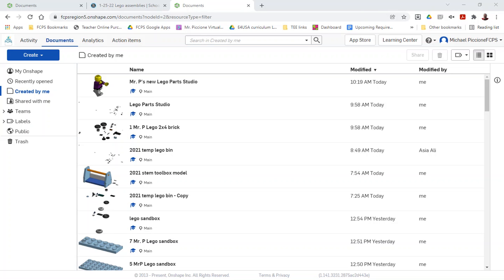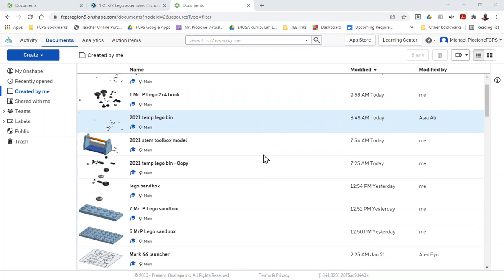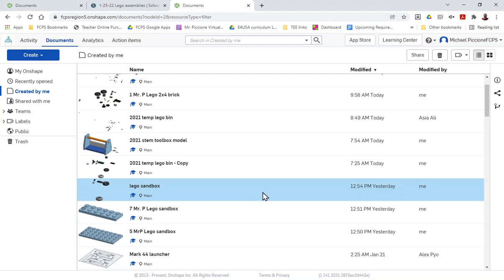This video is how to start an assembly and bring in all the parts so you can use them in the assembly process. So I'm going to open one of my Lego sandboxes from class that I want to use to create the assembly in.